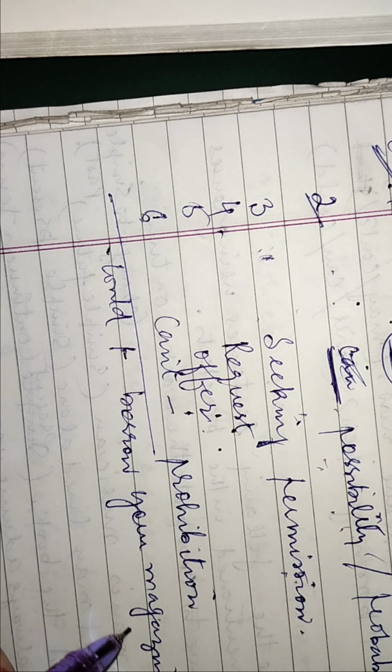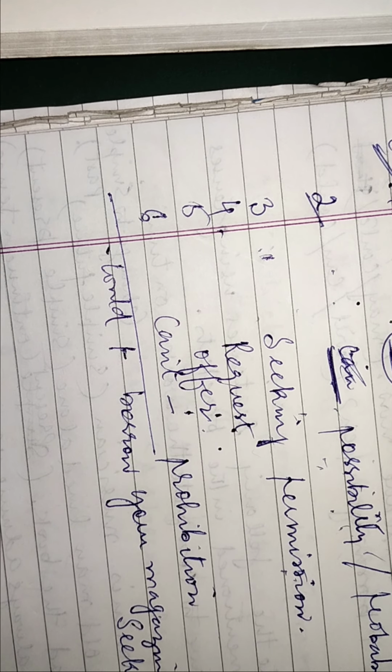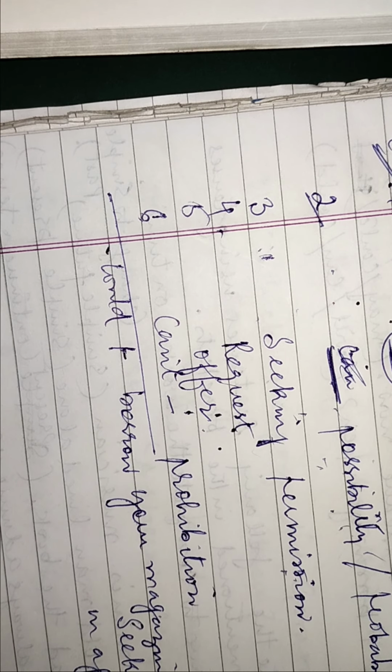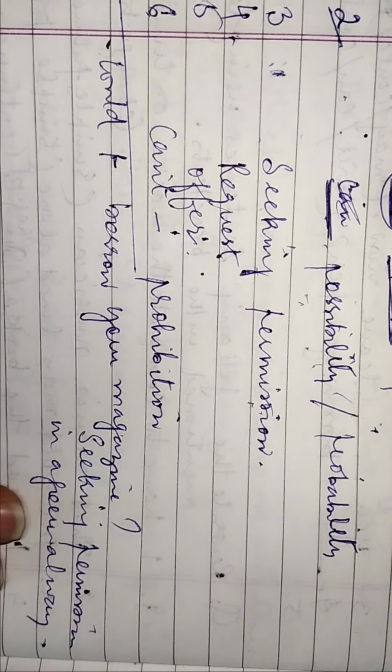So here it is seeking permission, but in a very formal way. Clear? So when we use could for seeking permission, it is in a very formal way.